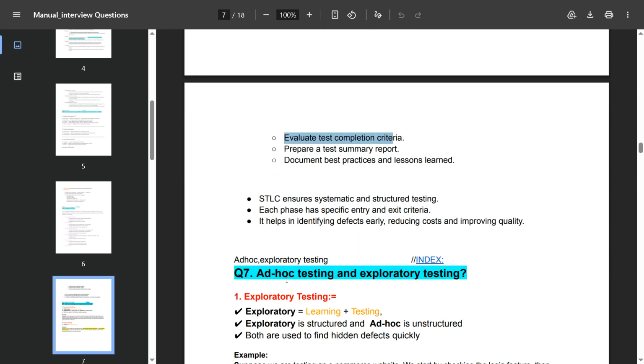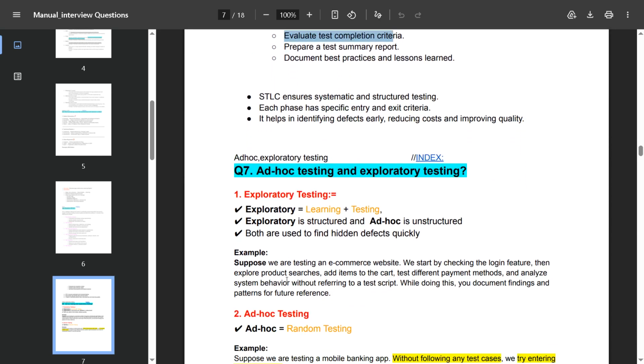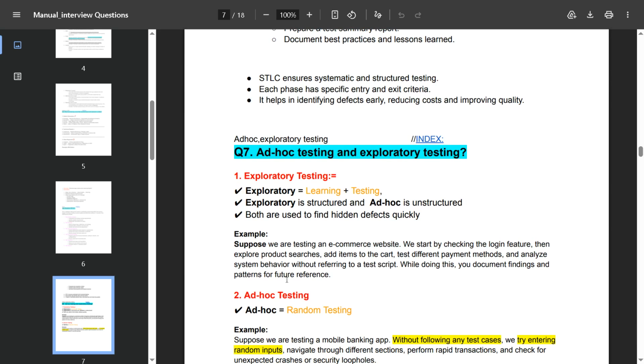Then the next question: ad hoc testing and exploratory testing. So we can cover exploratory testing. Exploratory means learning plus testing. Exploratory is structured and ad hoc is unstructured. Both are used to find hidden defects quickly.